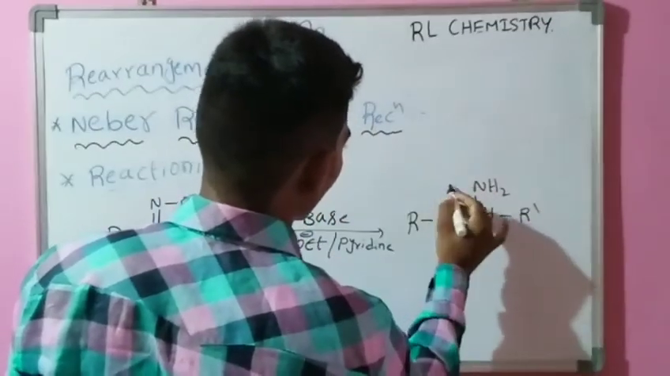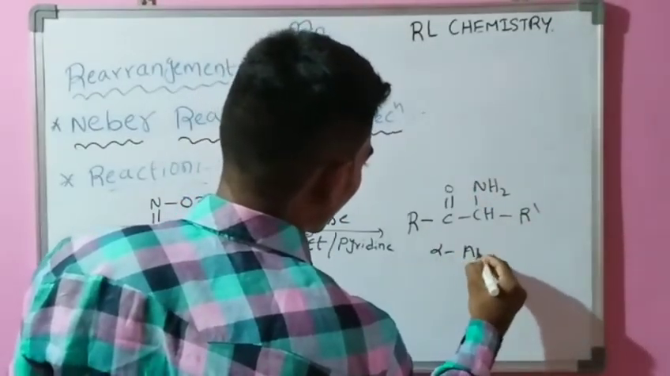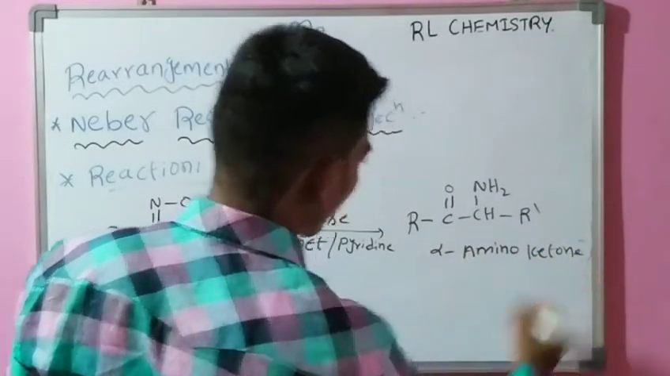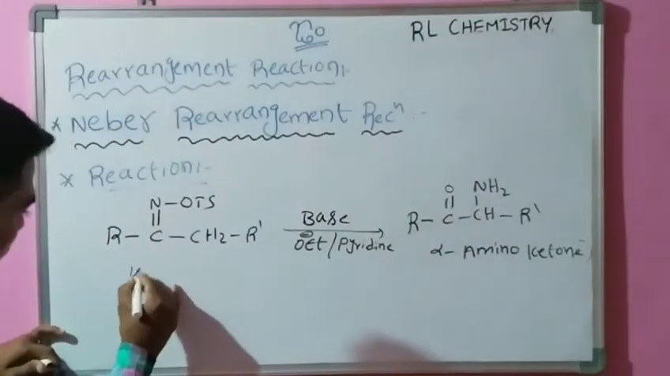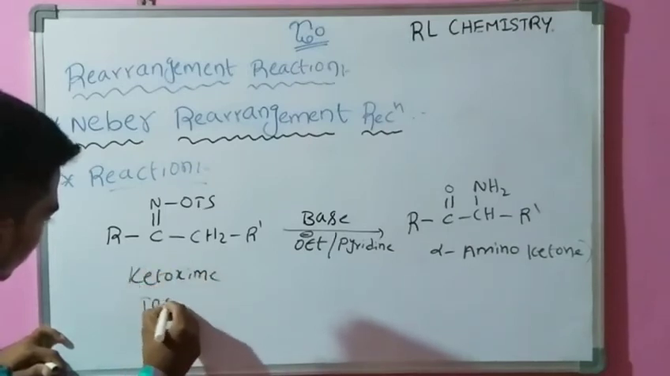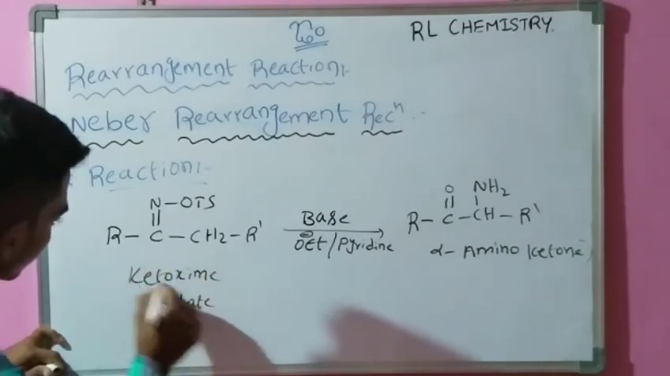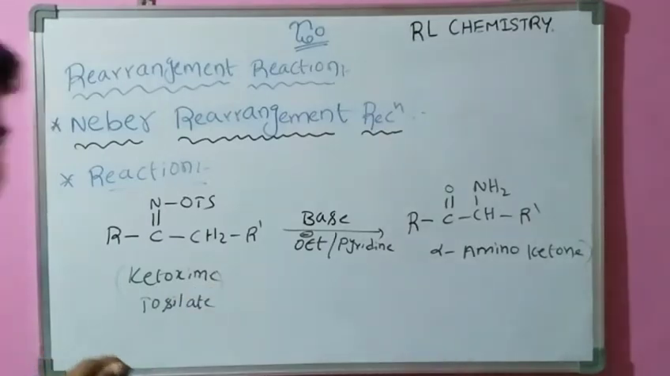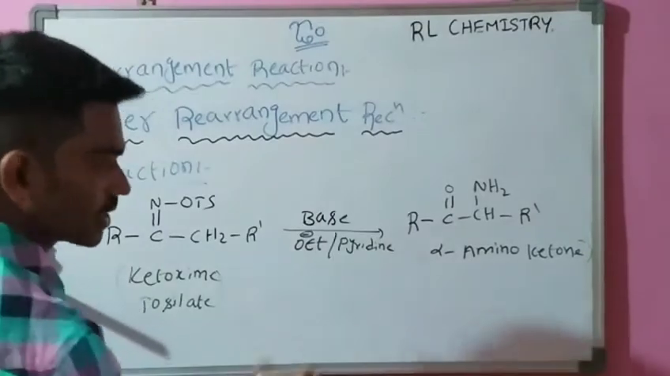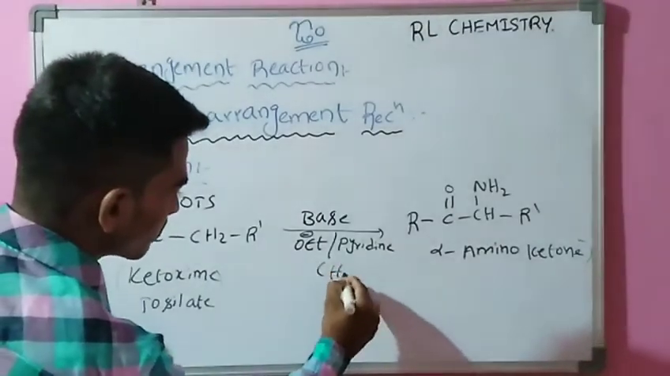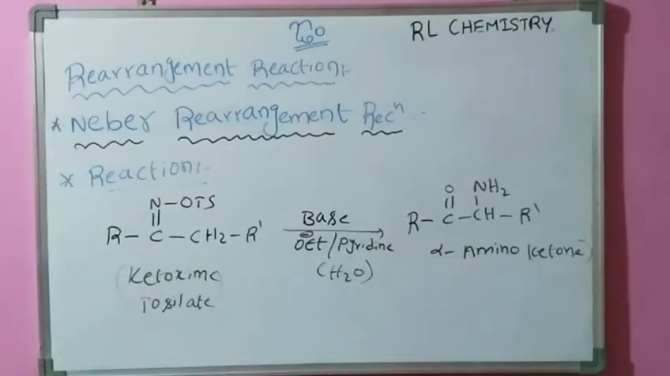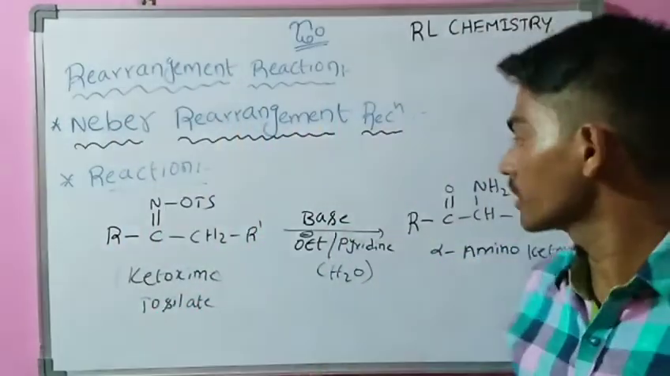The alpha amino ketone containing compound is formed. This is the ketoxime tosylate. Whenever this ketoxime tosylate is converted into alpha amino ketone in the presence of base and pyridine, hydrolysis also takes place. This is the reaction of Neber rearrangement reaction. Note down this reaction.